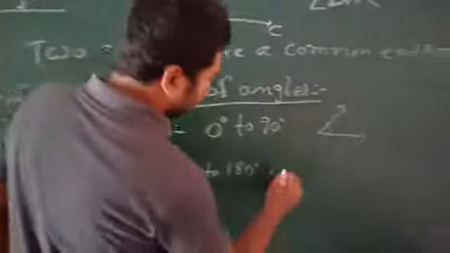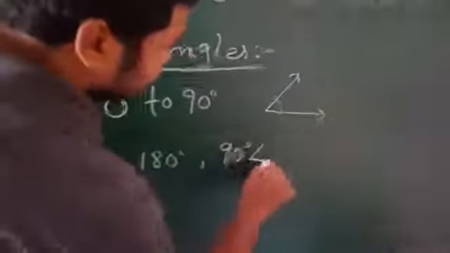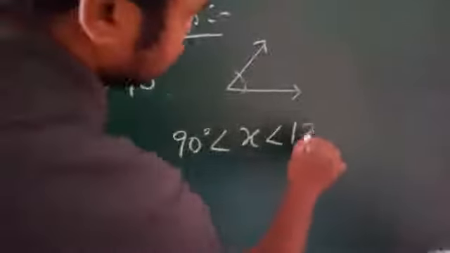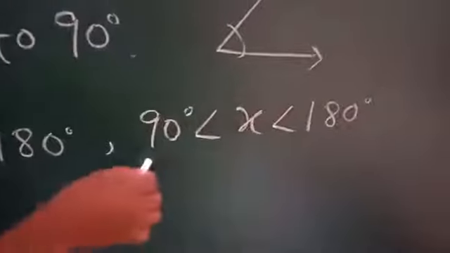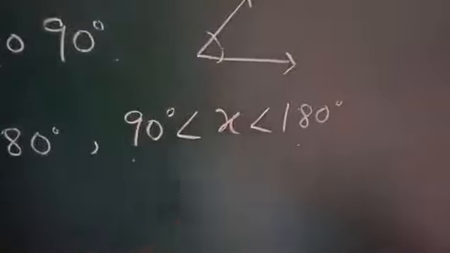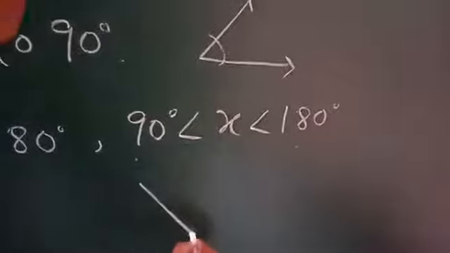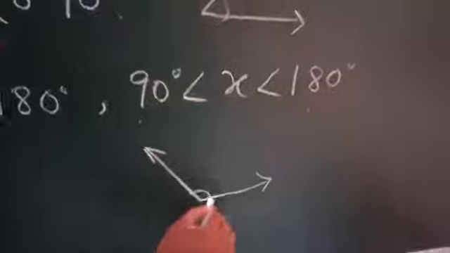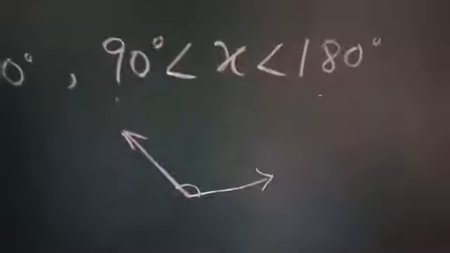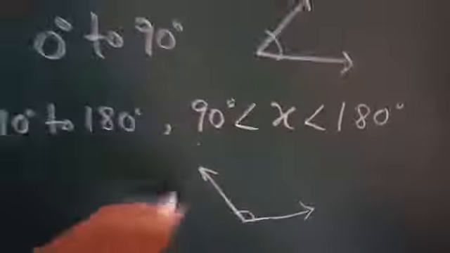Or simply we can say if x is the angle, then it will lie between 90 degree and 180 degree. That means x should be greater than 90 degree, but x should be less than 180 degree. Suppose this is an angle, this is an obtuse angle. This is always an obtuse angle, greater than 90 degree, but it is not 180 degree.